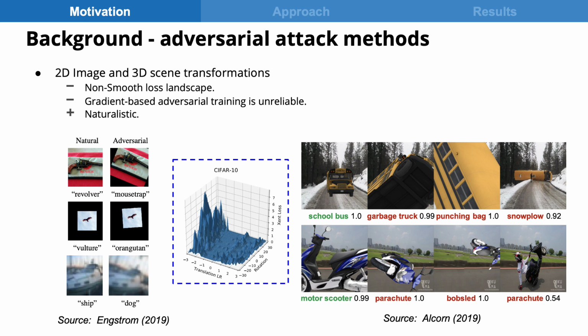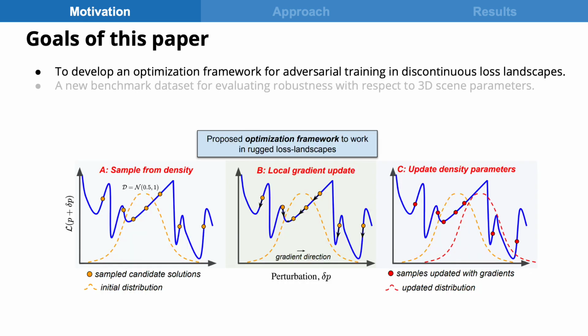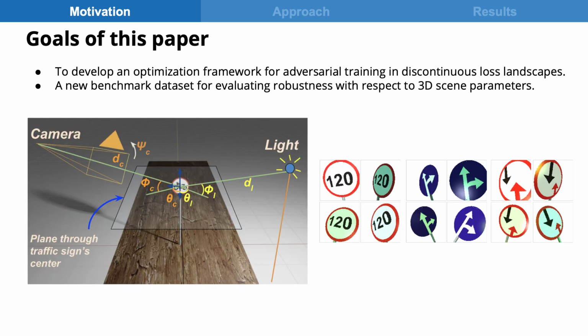in the loss landscape. To handle such discontinuities that occur in real-world perturbation sets, we introduce a novel optimization framework. We also collect a simple dataset of traffic sign models to serve as a benchmark for evaluating robustness with respect to 3D scene parameter changes, such as camera movement and light modifications.